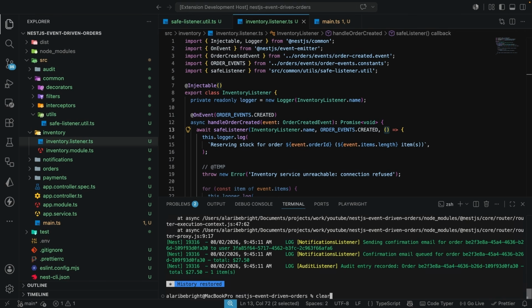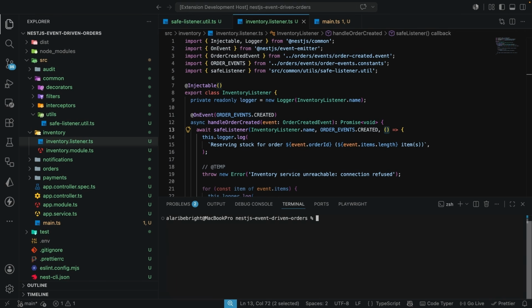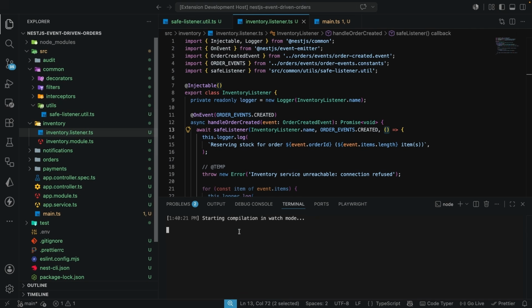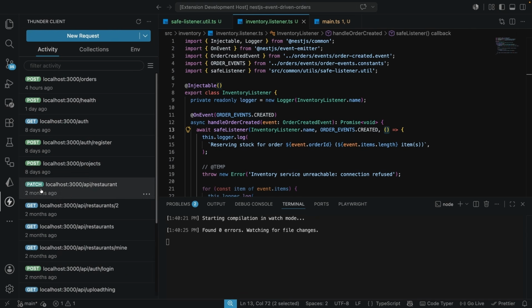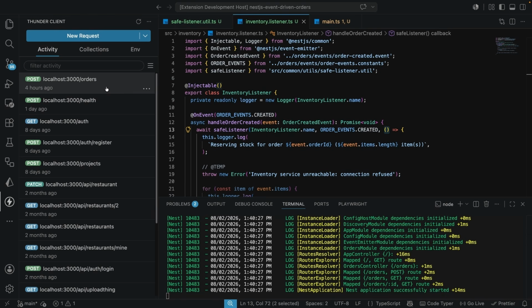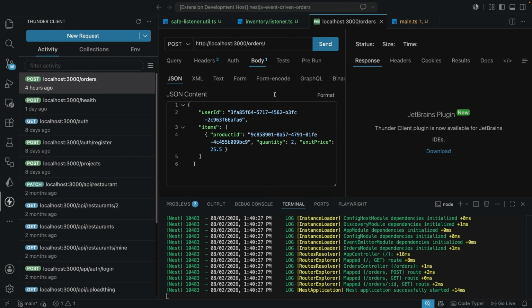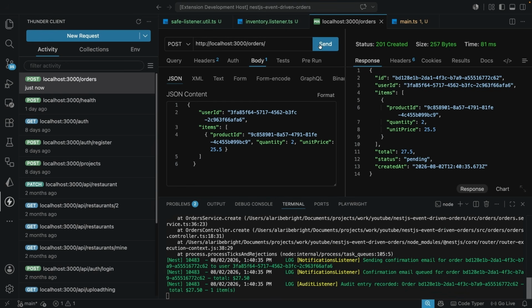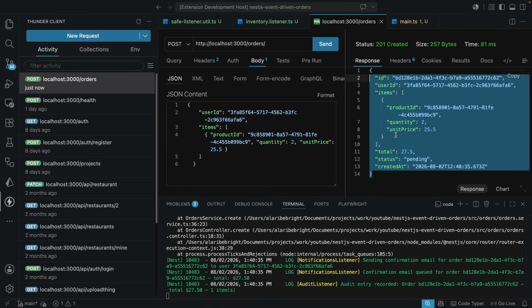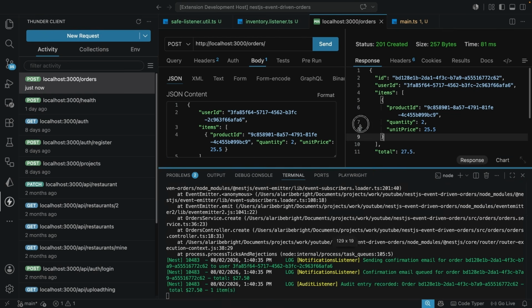So let me clear the window from what we had previously, and then I'm going to run the npm run start dev command. So while the application boots up, this time around, let's come over to the Thunder client. And over here in Thunder client, if we come over to /orders, and let's send this request again. So I'm going to send this post request, and let's take a look at the terminal this time around. We see that we still get the status of 201 and the order gets created.